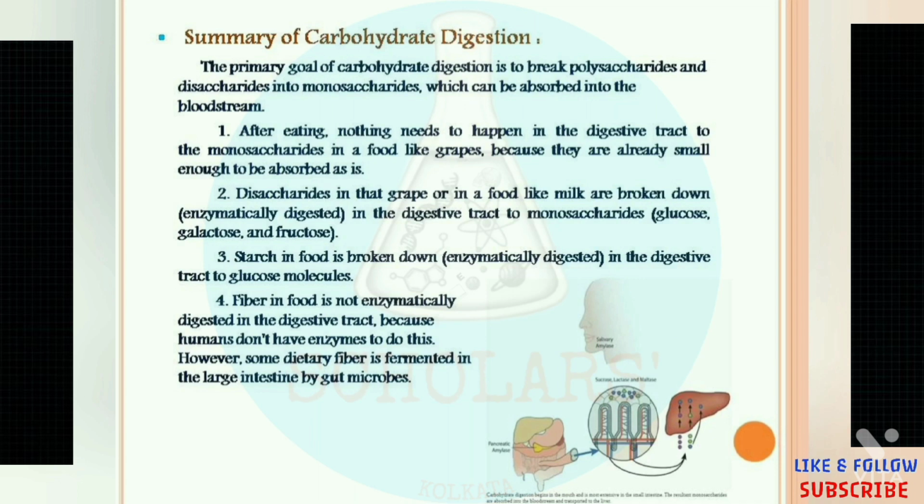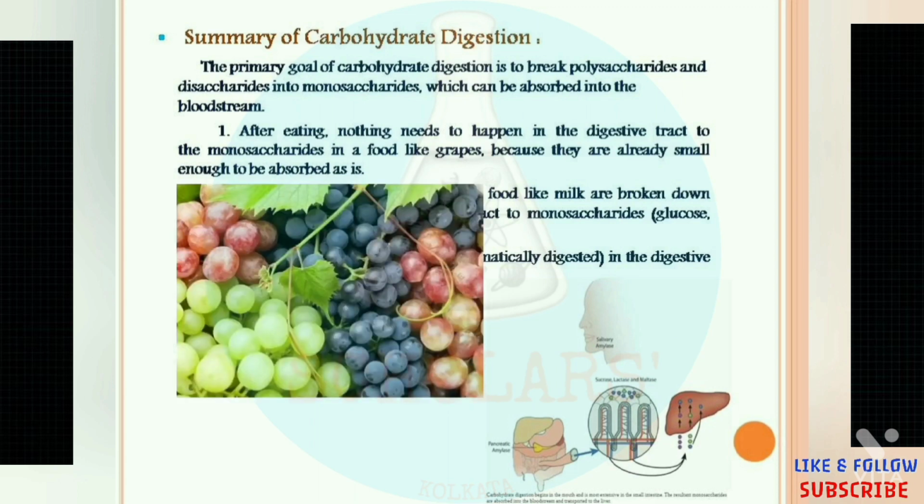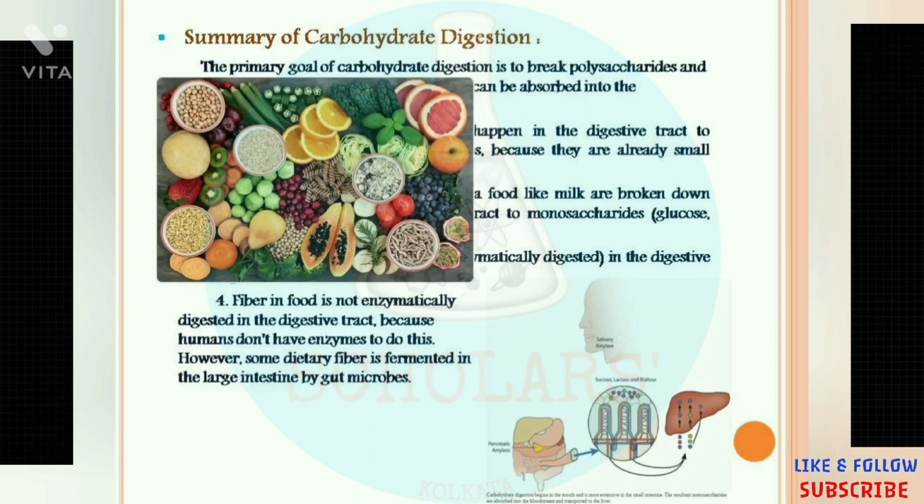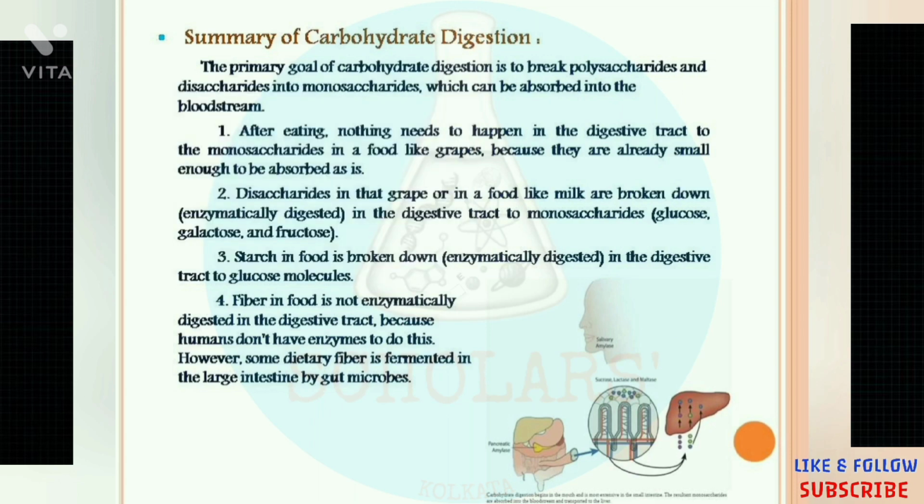Some monosaccharides that we take as food, such as those in grapes, do not need to be digested, so they are directly absorbed in our body. Now the fibers also: we take fibers as food, but they cannot be digested because we do not have sufficient enzymes to digest them. So they are fermented by the gut microbiota that we discussed in the large intestine part. These are some exceptions in the whole digestive process of carbohydrates.